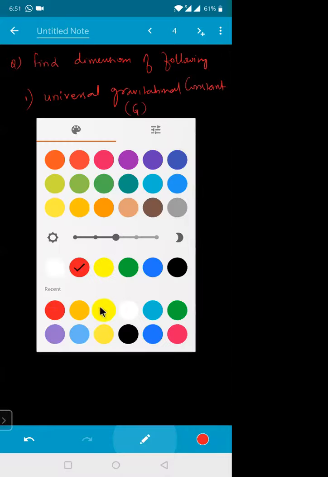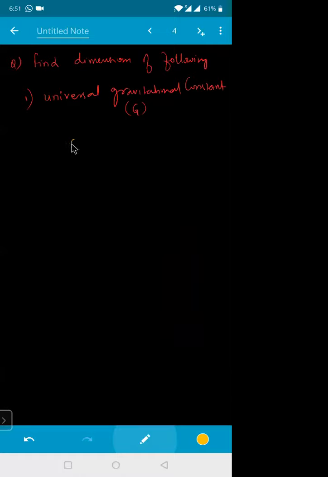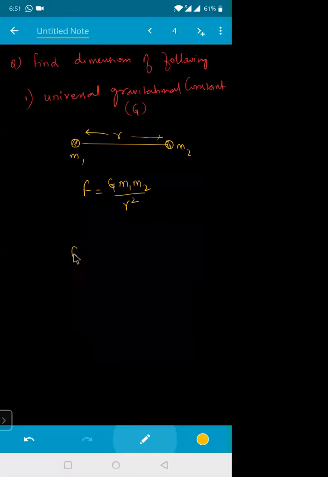Where did you get this one, beta? In your 9th class, you might have got force between two masses. This is your mass M1 and this one is your mass M2, separated by a certain distance R. Force is directly proportional to the product of masses and inversely proportional to the square of the distance. So removing the proportionality constant, we get the formula F is equal to G into M1 into M2 divided by R square. I hope you remember this one. Now, what is the G here? Universal gravitational constant. So bring the G out. G will be equal to F into R square divided by the masses of the particles, M1 into M2.